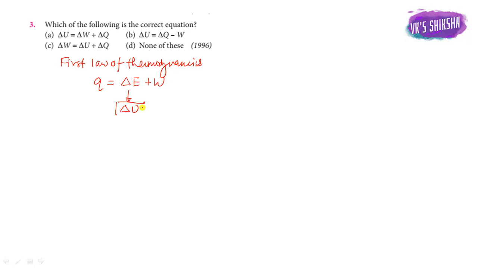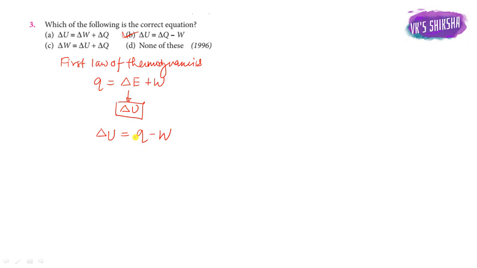It is shown also by delta U. Therefore delta U is equal to Q minus W. So option B is the correct option.